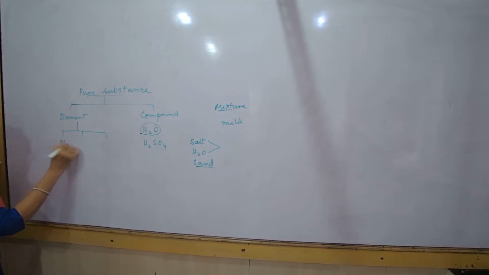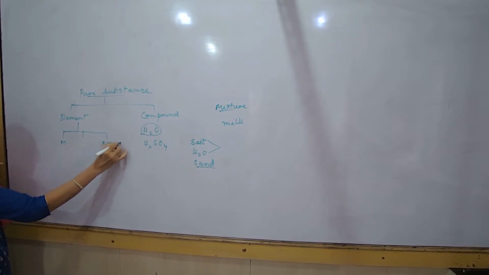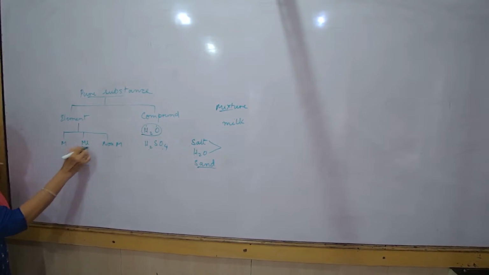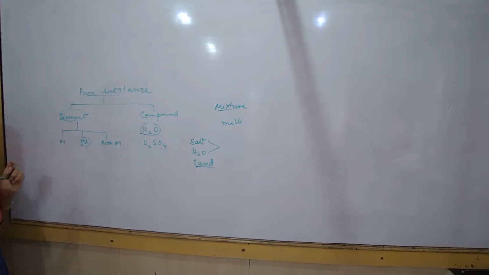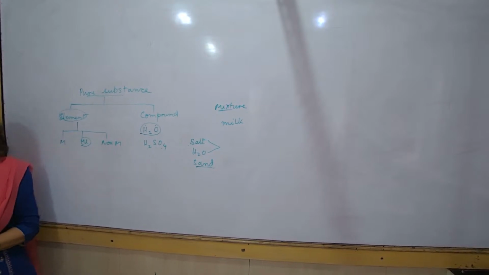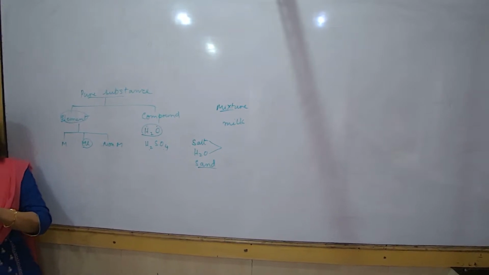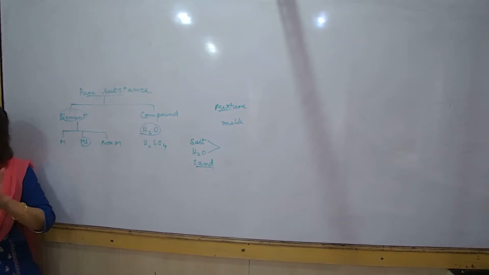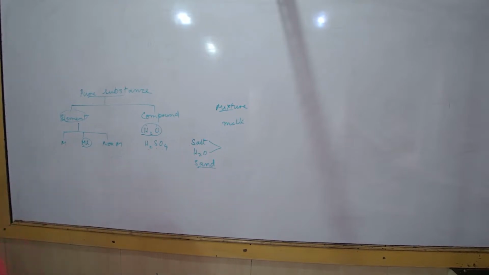This is metal, this is non-metal, and these are metalloids. Metalloids are elements having properties of both metals and non-metals. An alloy is not an element. An alloy is a mixture of two metals. Are you clear about it?